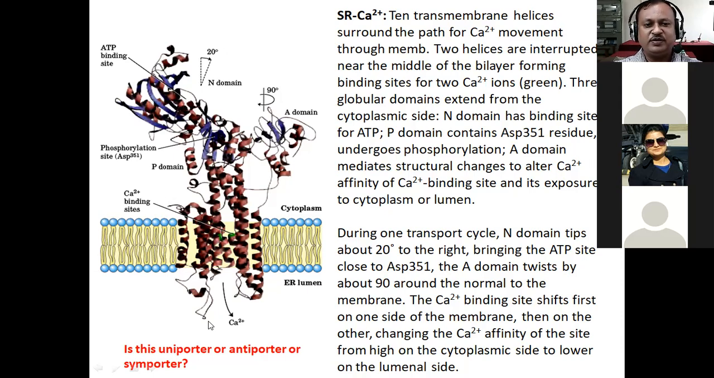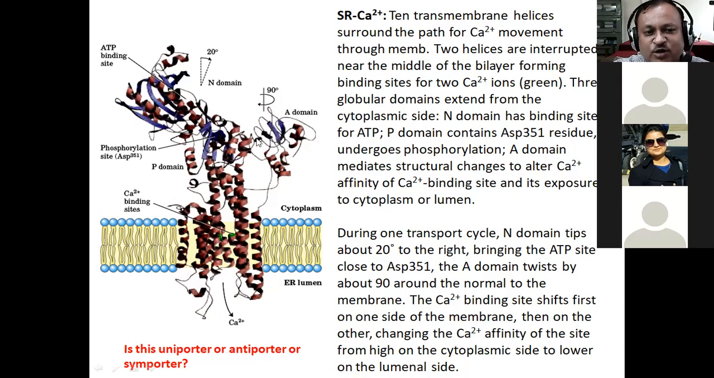Amol? Since ATP is involved, so it is active transport. Yes, ATP is hydrolyzed. You can see the ATP binding site is there. ATP binds here, it gets hydrolyzed. Because of that, energy is provided to the molecule. It undergoes a conformational change. There is a 20-degree rotation in the N domain. Because of that rotation, it moves towards the A domain. That is why it activates the A domain. The A domain will undergo a 90-degree rotation.